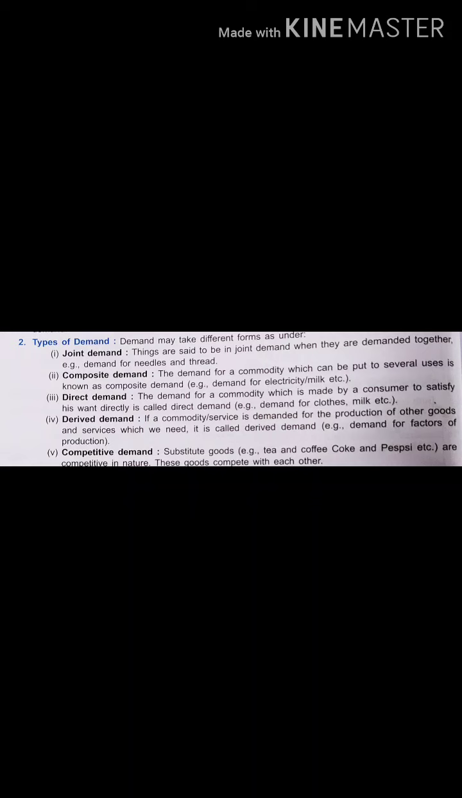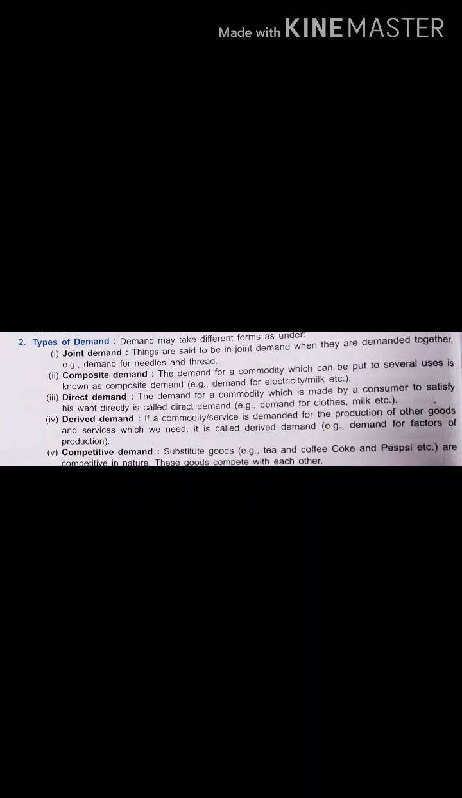If one is in demand, the other will automatically come in demand. Like if you demand a pen, refill will come automatically in demand. If you demand a needle, thread will automatically be in demand. Fine. So they are joined. That means they come together. Fine. Next is composite demand.